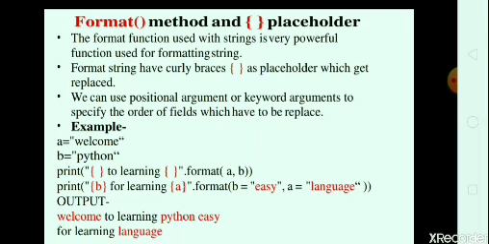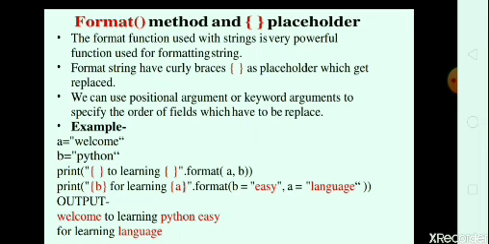So here is an example: A is equal to "welcome" and B is equal to "Python". Now we have to use these strings in the print function. In the print function we pass curly braces for the A variable and a second pair of curly braces for the B variable, then dot format, and in brackets we pass those variables. Those variables replace the curly braces.